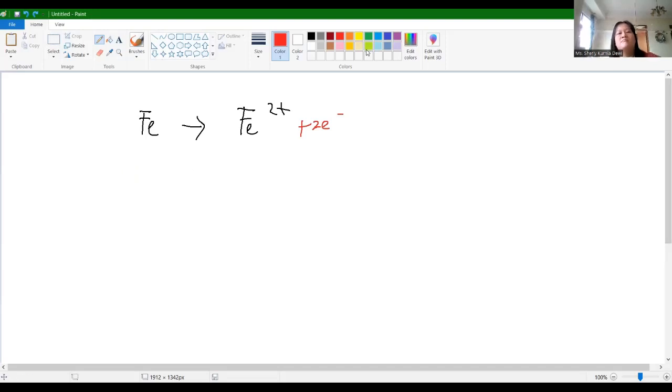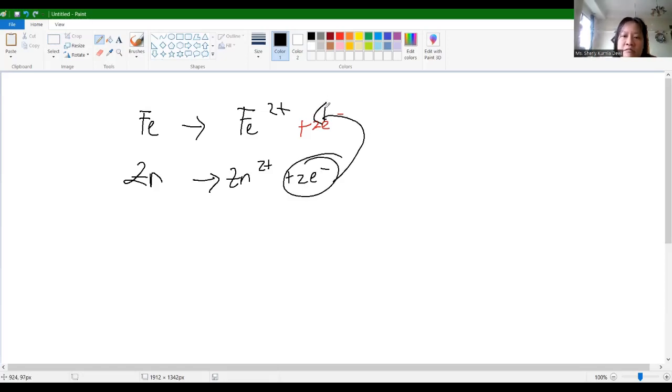And then because of the presence of zinc, it will make this one, and the electron will be donated into the iron.